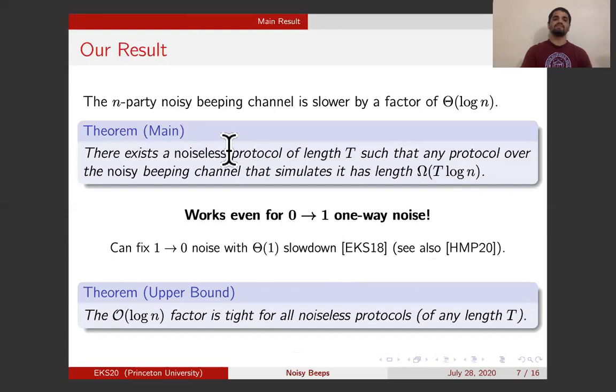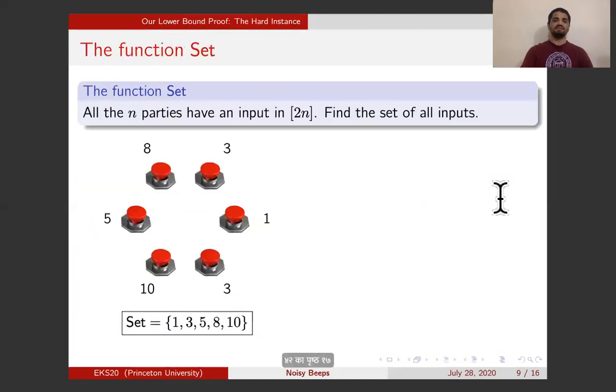There is a noiseless protocol for a communication task of length t. And for the same task, any noisy beeping protocol should have length at least t log n. So let's prove this. First, I need to define a communication task and a noiseless protocol for that task of length t. t will be 2n here.